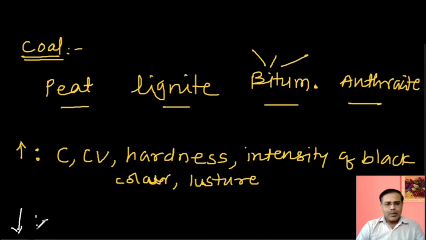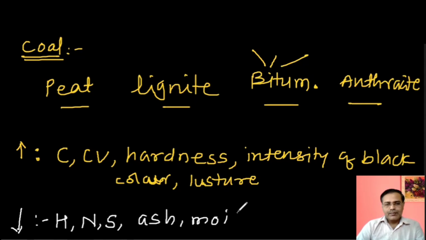Okay, so which are the various properties which are decreasing from peat to anthracite, that is from left to right, and that decreasing properties are percentage of hydrogen, percentage of nitrogen, then sulfur, then ash, moisture. These are the values which are decreasing from left to right. Ash, moisture, volatile matter, hydrogen, nitrogen, sulfur percentage, that may decrease from left to right.